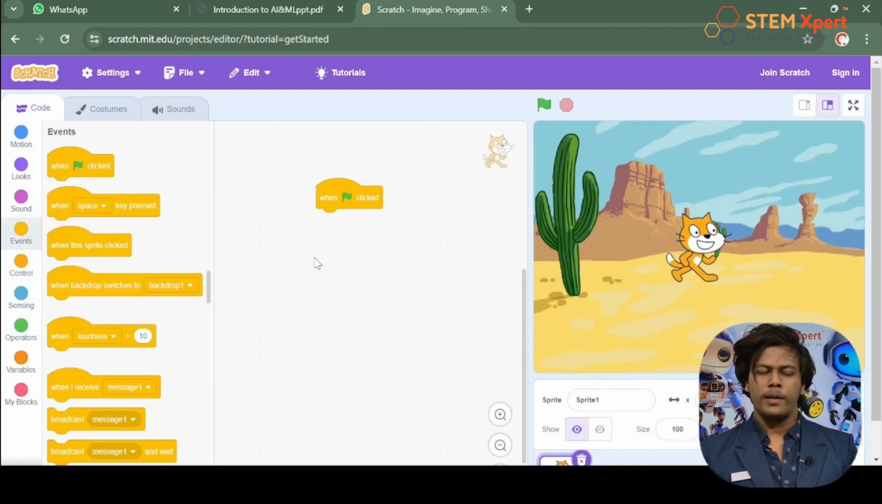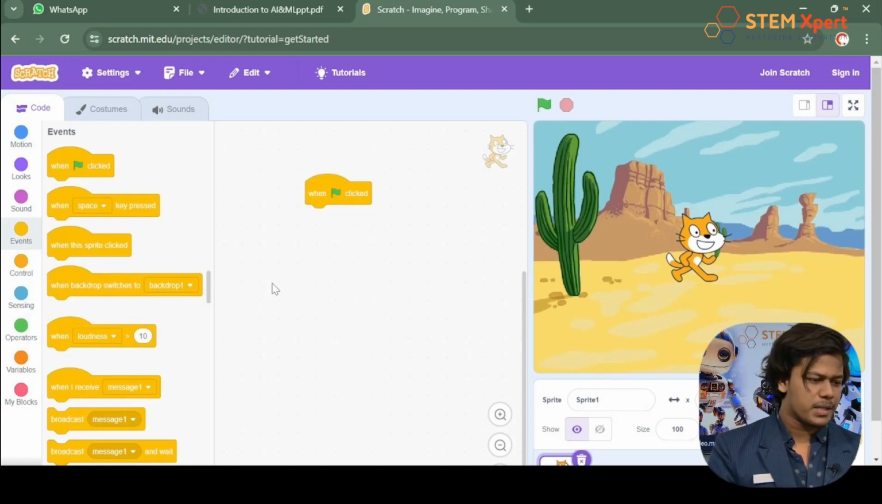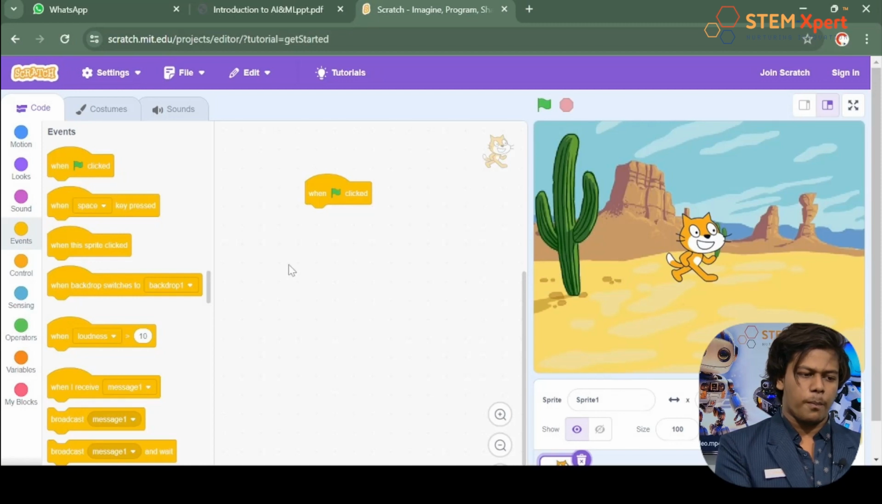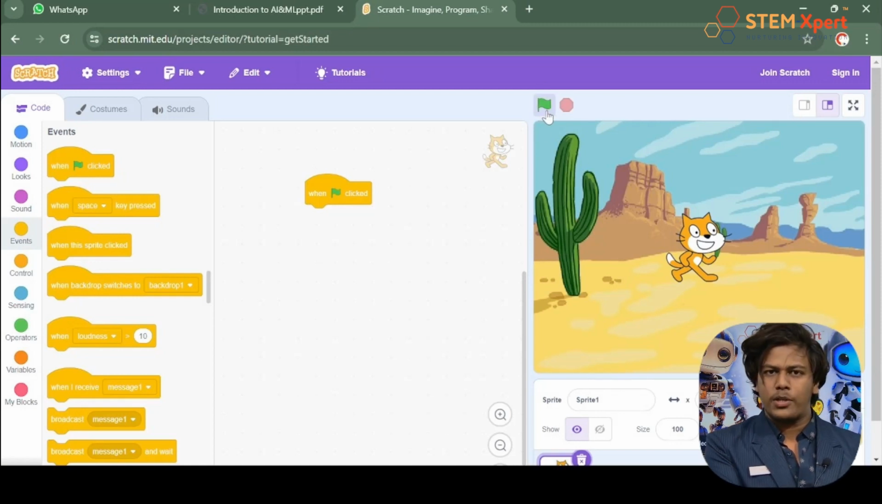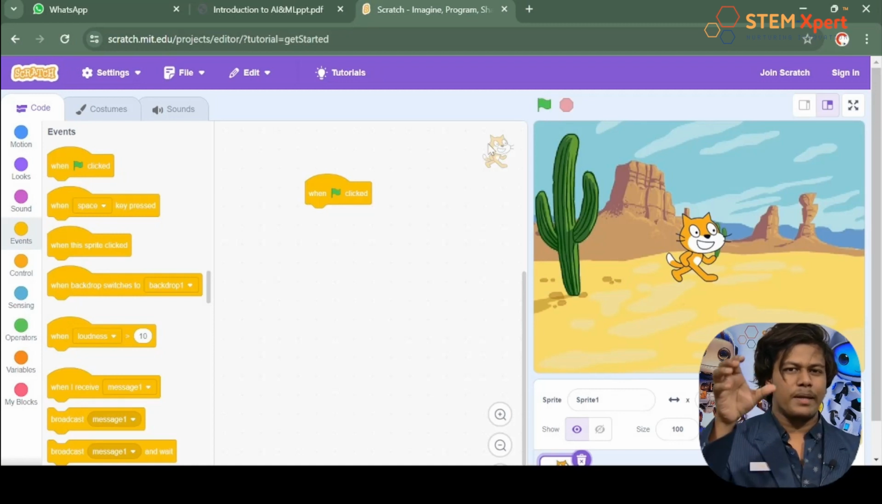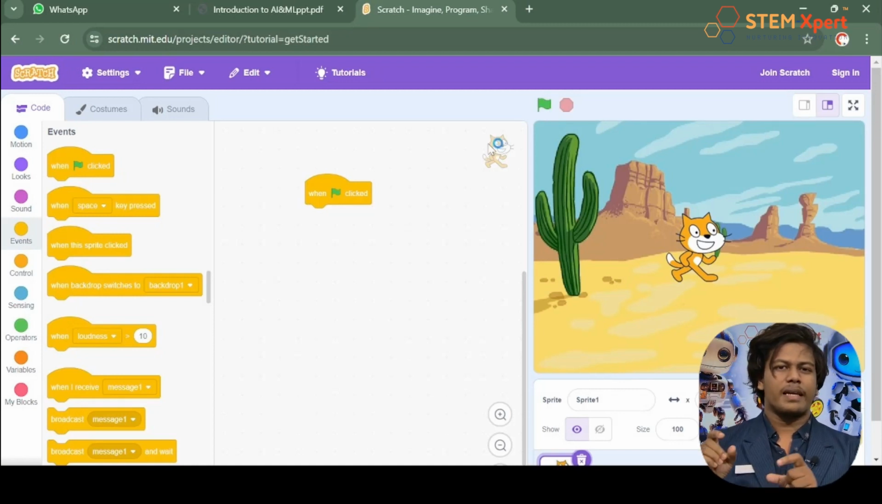I hope you have done. Now let's talk about these blocks. So what it says, when green flag clicked, right? Did you see that at the top of the stage there you can see a green flag? Whenever you click on this option, whatever is below will work, or the project will start to work. So it's like a play button. Just keep in mind it's like a play button.